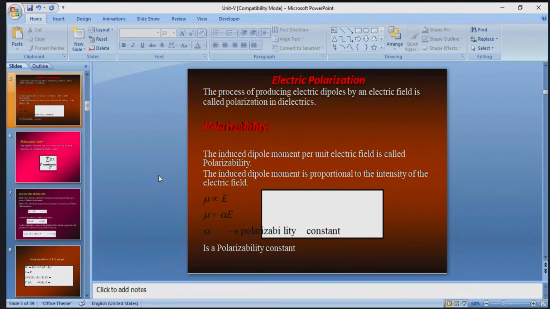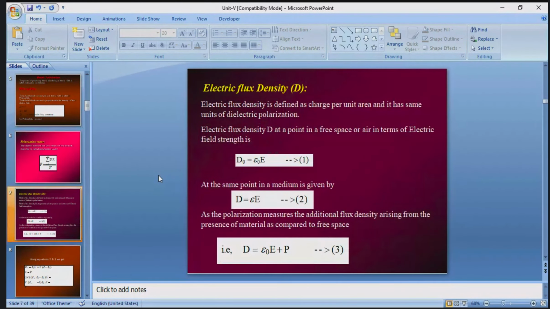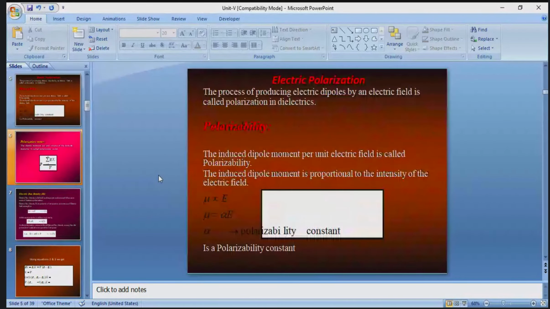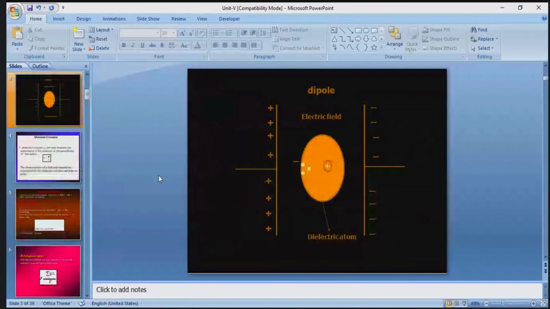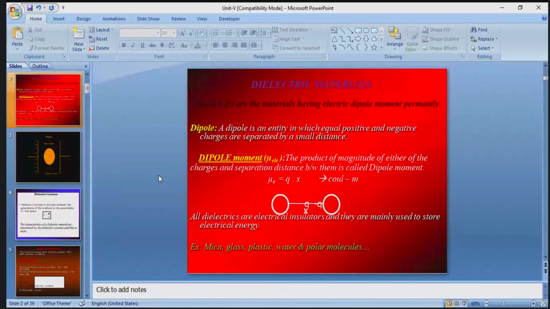How the electric polarization occurs in dielectric materials, what is the polarizability, what is the electric flux density. So one by one today we will learn in this session. So first, we have already learned about semiconductor physics.